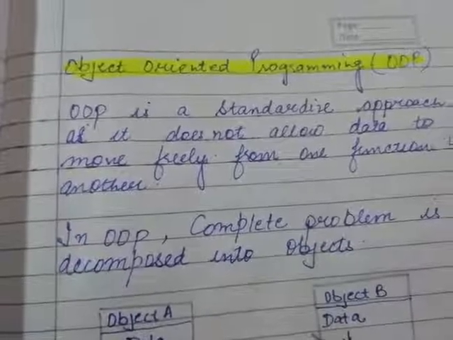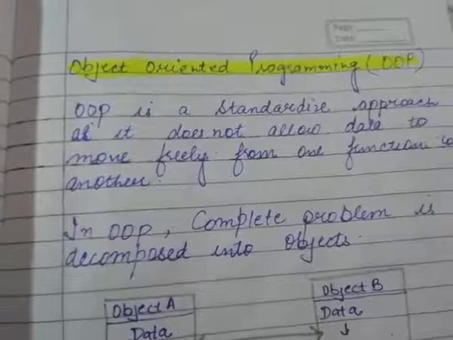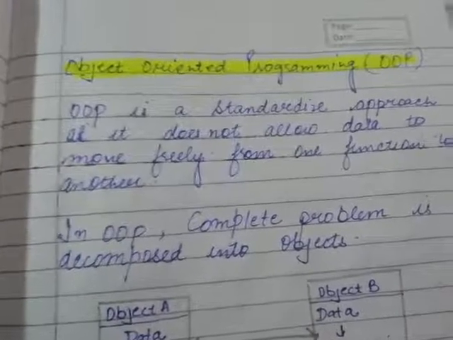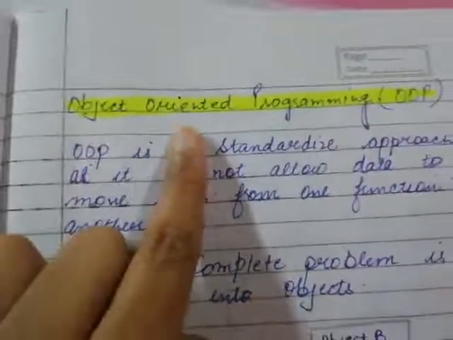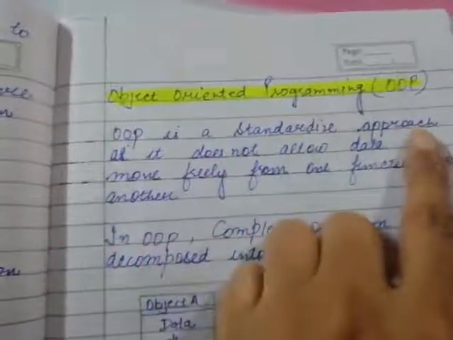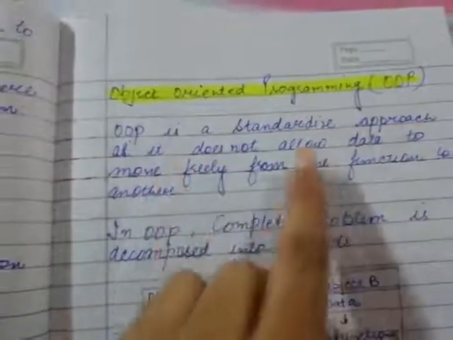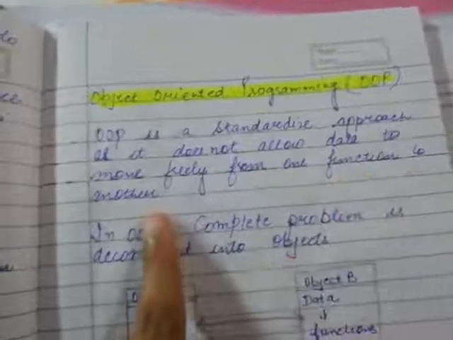In POP we discussed that data is global, so data can move freely from one function to another. But OOP is a standardized approach, as it doesn't allow data to move freely from one function to another.